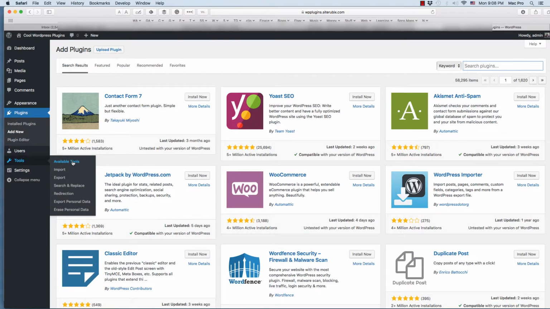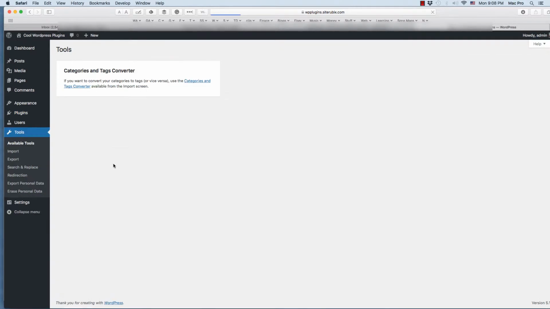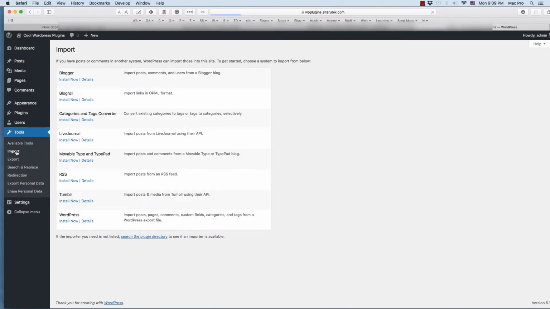Sometimes the search and replace is actually a plugin too, so you won't see that on yours. That's a good plugin, by the way. But anyways, available tools. Sometimes if you want to import blog posts or export blog posts and stuff like that, categories and tag converters, all kinds of stuff installed at the moment. But import, say I want to import blog posts from a different blogging system or whatever, that's here. This is more stuff that beginners aren't probably going to be using, but it's definitely there if you ever need it.